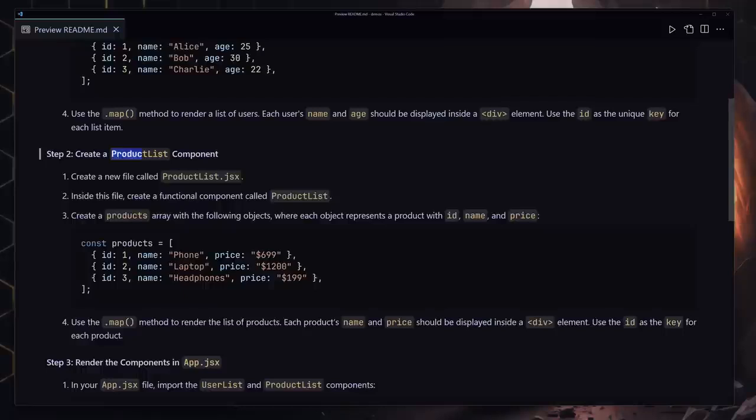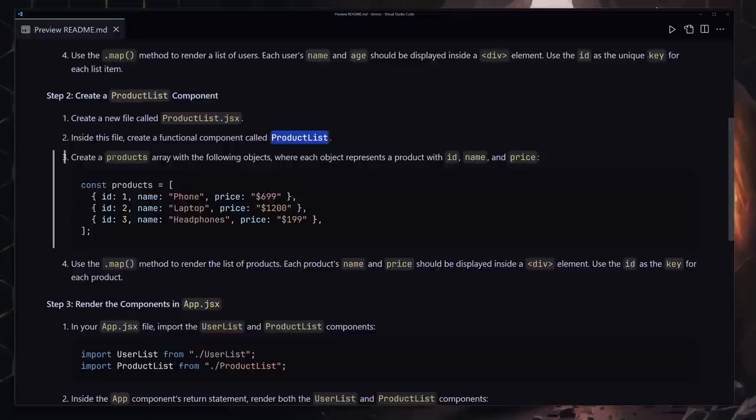In the next portion, you're going to be creating a ProductList file, and inside that file you're going to be creating a ProductList component, and inside that component you're going to be creating a products array, and inside this array you will have objects which will represent different products.